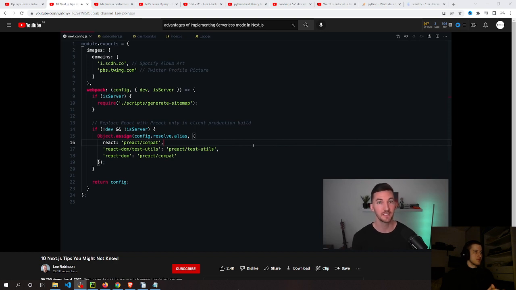In practice, if you're not using any of the advanced React features, Preact will help you ship less JavaScript to the client, which will in turn likely give you better performance. So it's something to experiment and test out with on your site. Note that as newer React features come out, like concurrent mode and React server components, which I have a video on that I'll link below, these may or may not be compatible with Preact, so use this at your own risk.